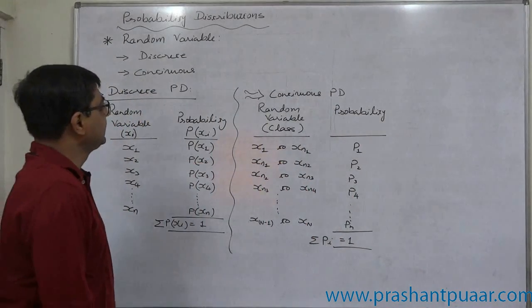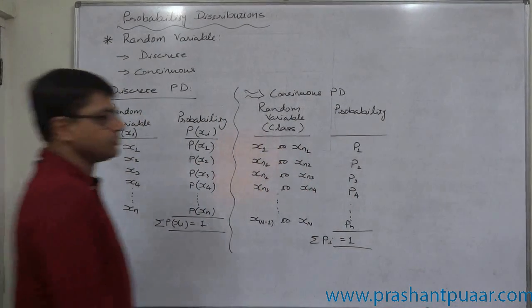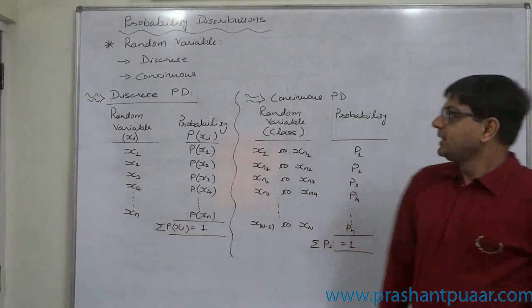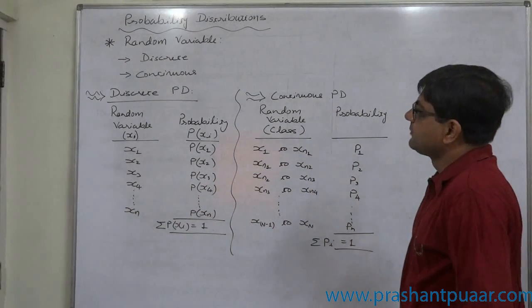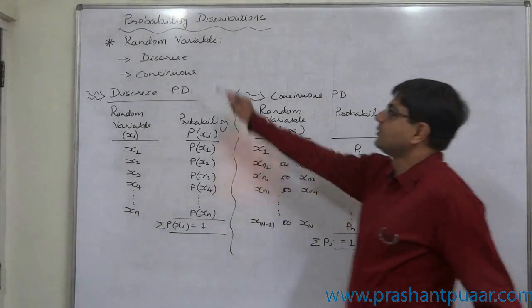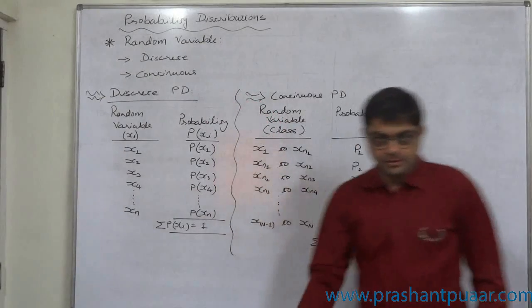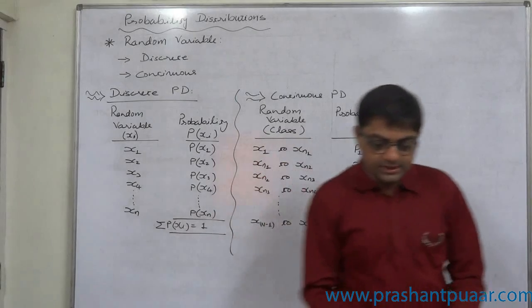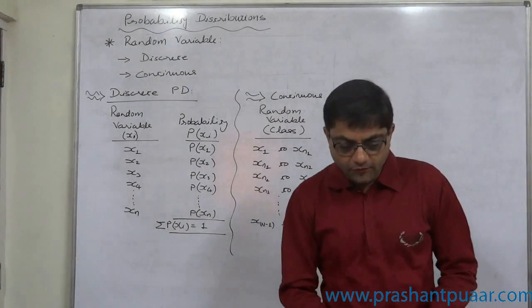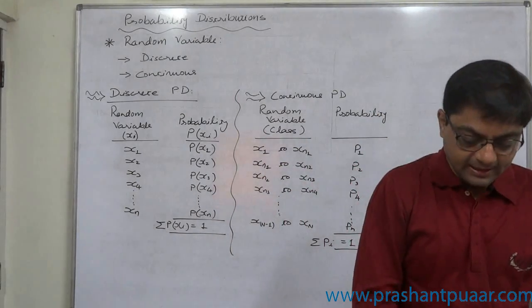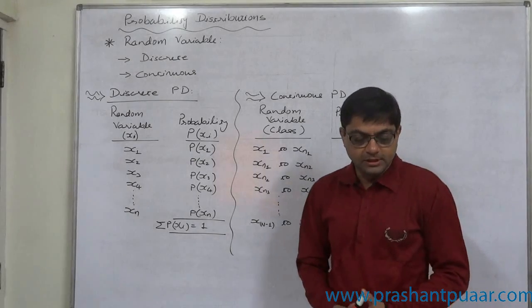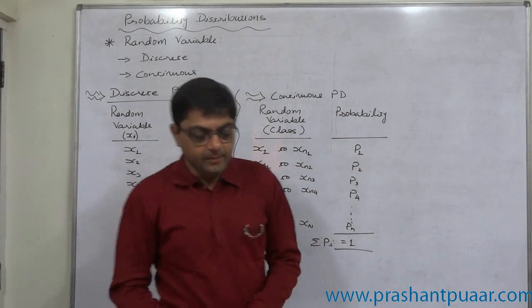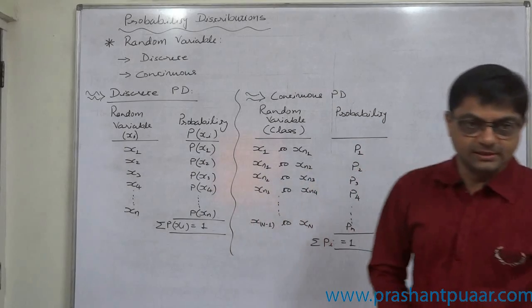Study of probability. The next topic is probability distributions. To study probability distributions, first we have to understand the concept of random variable. What is a random variable? A random variable is a function associated with the sample space of a random experiment, and this function transforms the results of an experiment into real numbers.